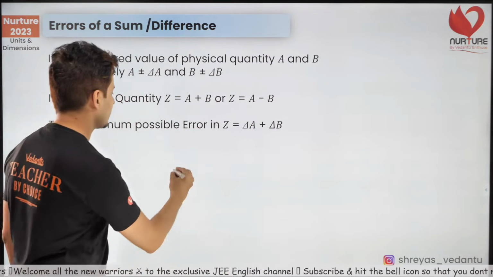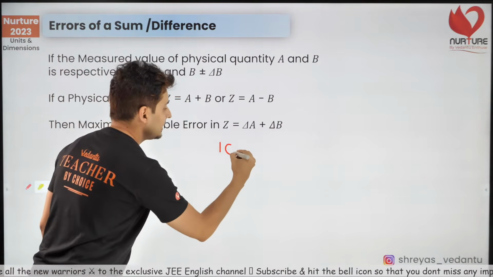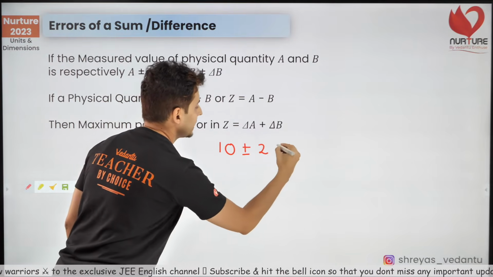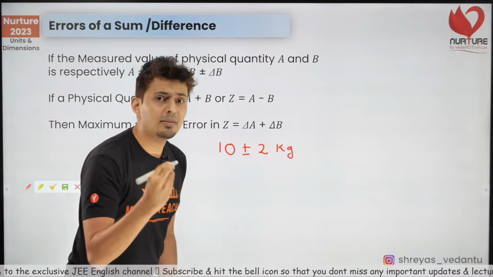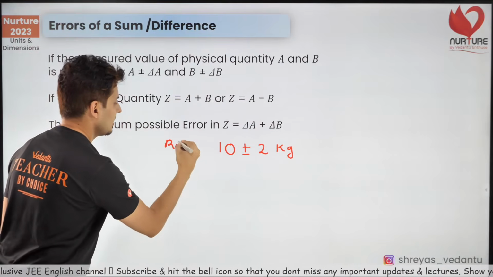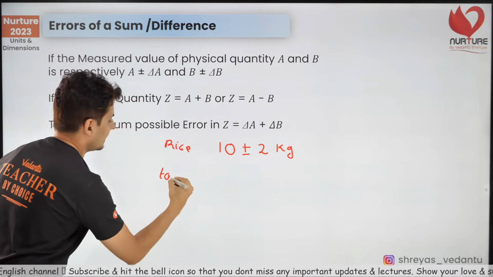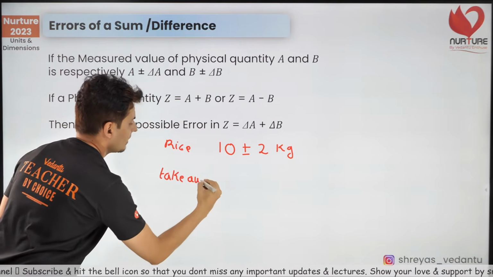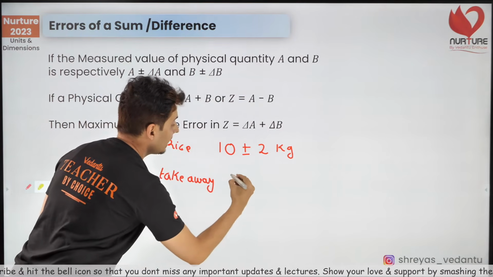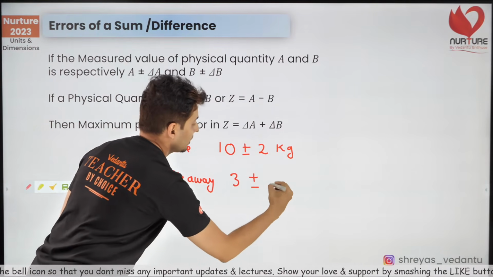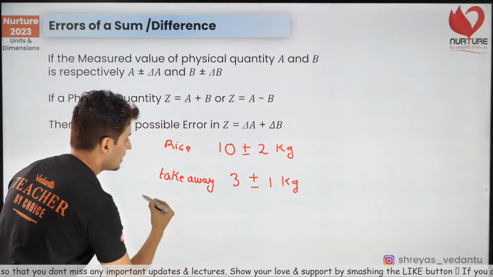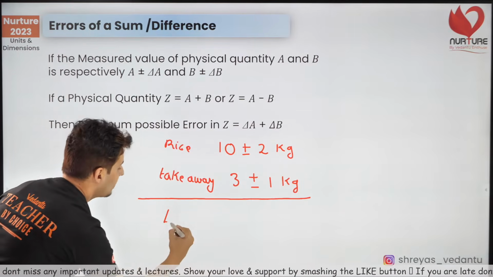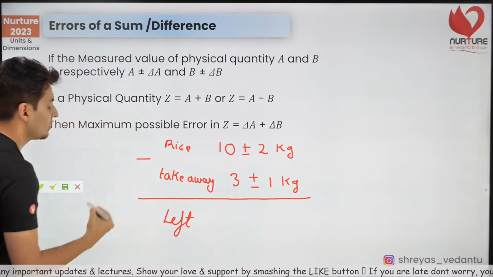Now imagine this. If I have 10 plus or minus 2 kg of rice and I take away 3 plus or minus 1 kg of rice, then how much is left? So I have to subtract.